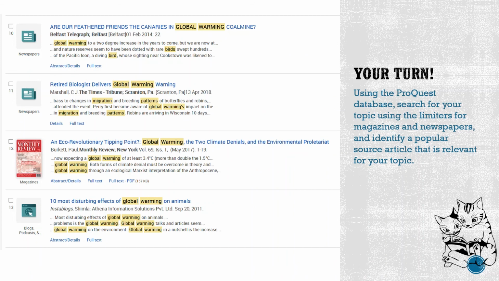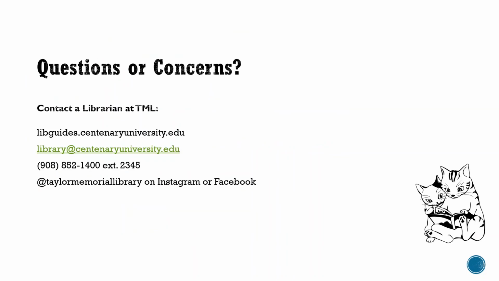So now it's your turn. Using the ProQuest database, search for your topic using the limiters for magazines and newspapers, and identify a popular source article that is relevant for your topic. Remember that research is a process of trial and error. If you have any questions or concerns, please always feel free to reach out to a librarian at TML.